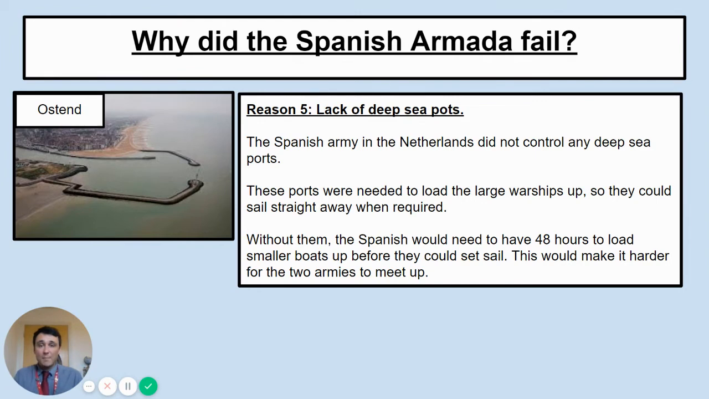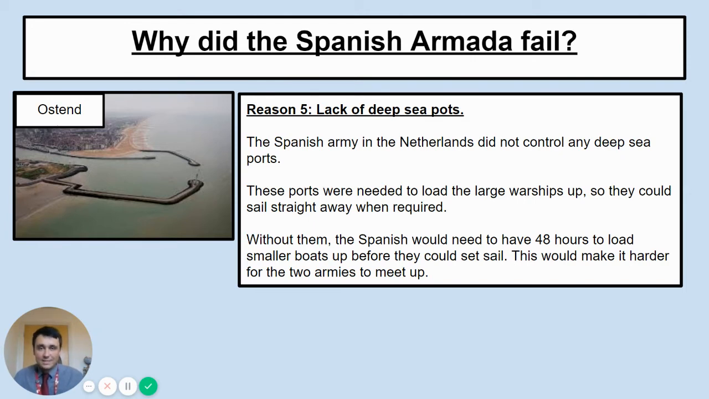The Spanish army in the Netherlands, as a result, didn't have any deep sea ports. Now, when I say deep sea ports, I basically mean a port like you can see in the picture, and the water by the edge of that port is about 20 meters deep. Now, if you imagine you've got your big warship full of your soldiers and your sailors and your ammunition and so on, that's going to be incredibly heavy. If you've just got it on a beach, you cannot really just push that boat out to sea. It's going to be far too heavy to do that.